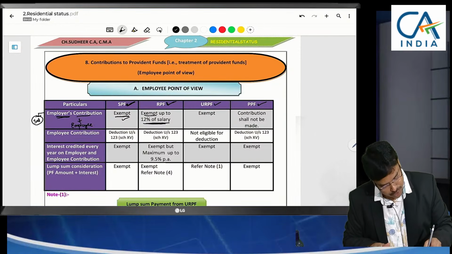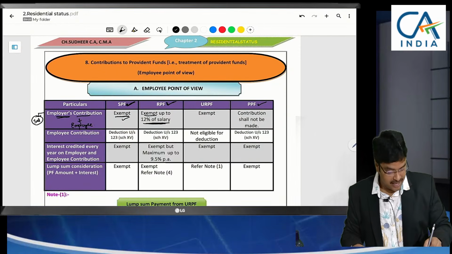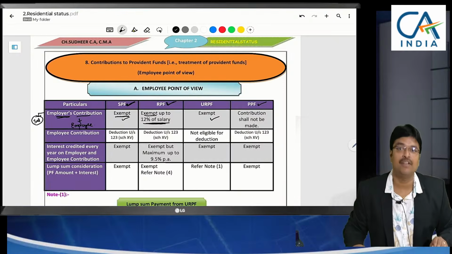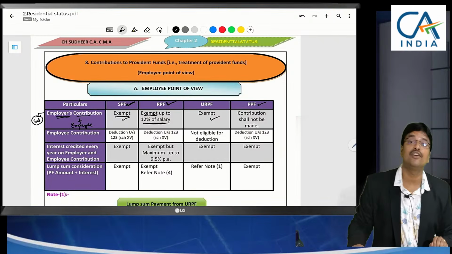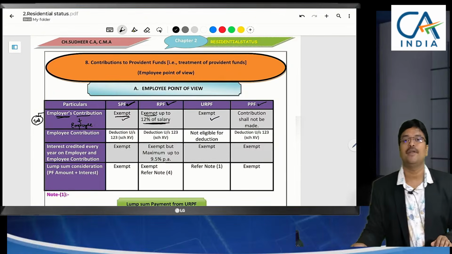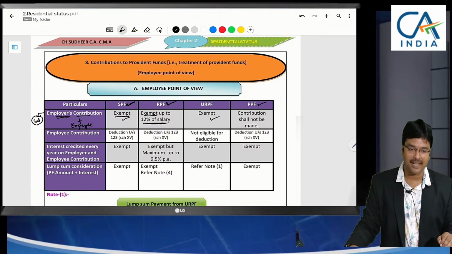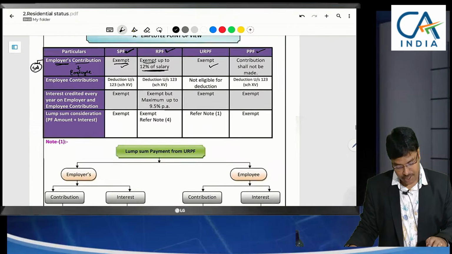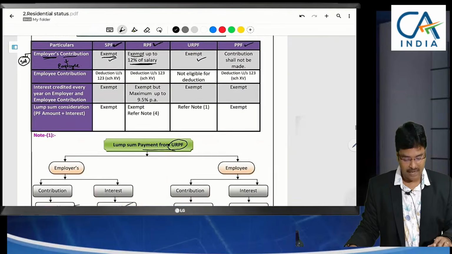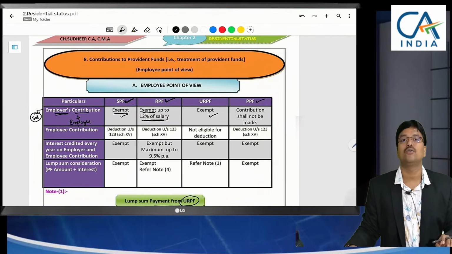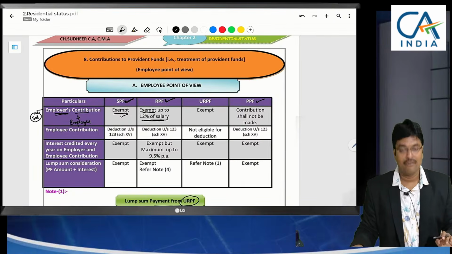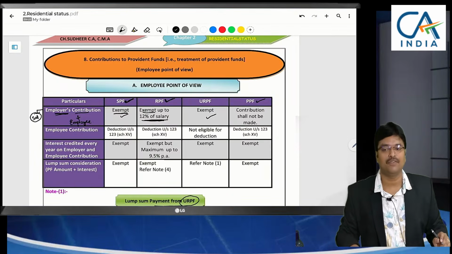If the employer contributes to unrecognized provident fund, here also exemption is given. Sir, why are you giving exemption? Initially we will give exemption, but upon withdrawal this will be taxable. Contribution is given exemption. Even though the employer is contributing to the employee's provident fund, it is exempted. But upon maturity, the lump sum payment from URPF will be taxable in future. So let us control our emotions to tax this URPF. Simply we have to say that it is exempted till here. When will this be taxable? In future, at the time of receipt, we will see taxability.